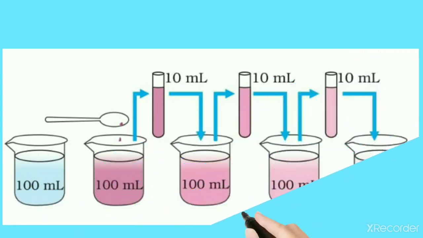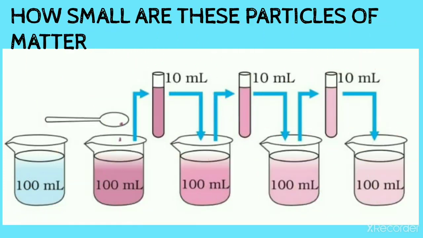So we conclude that matter is made up of small particles. Let us discuss how small these particles of matter are. Let's do an activity. Take a beaker, add 100 milliliters of water to it, and add 2 or 3 crystals of potassium permanganate. Dissolve it.